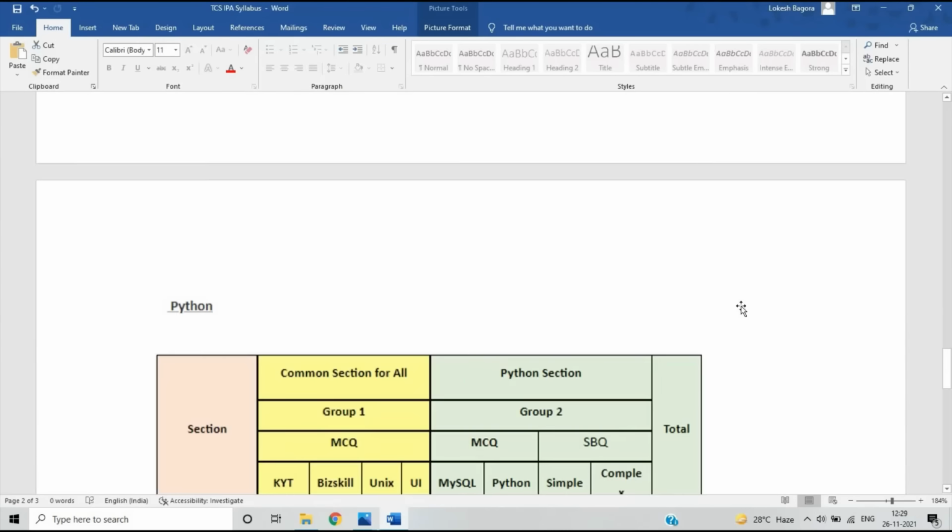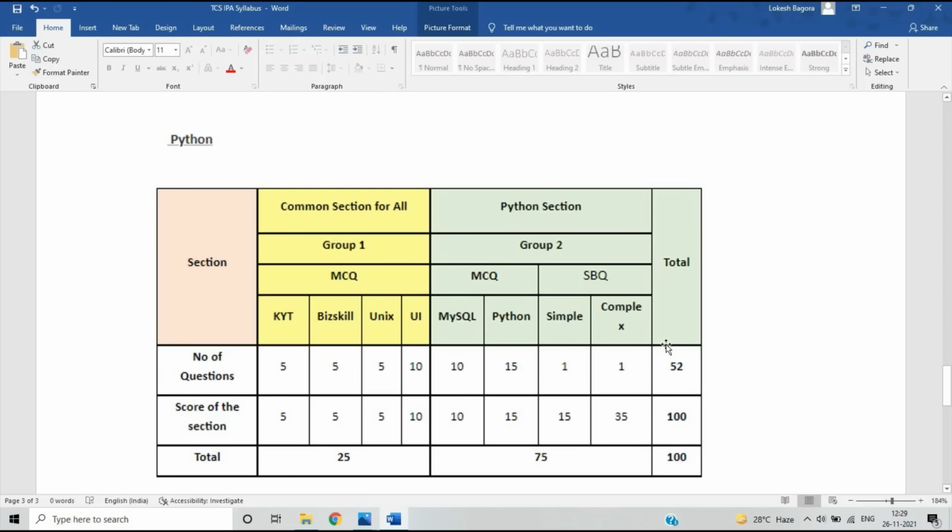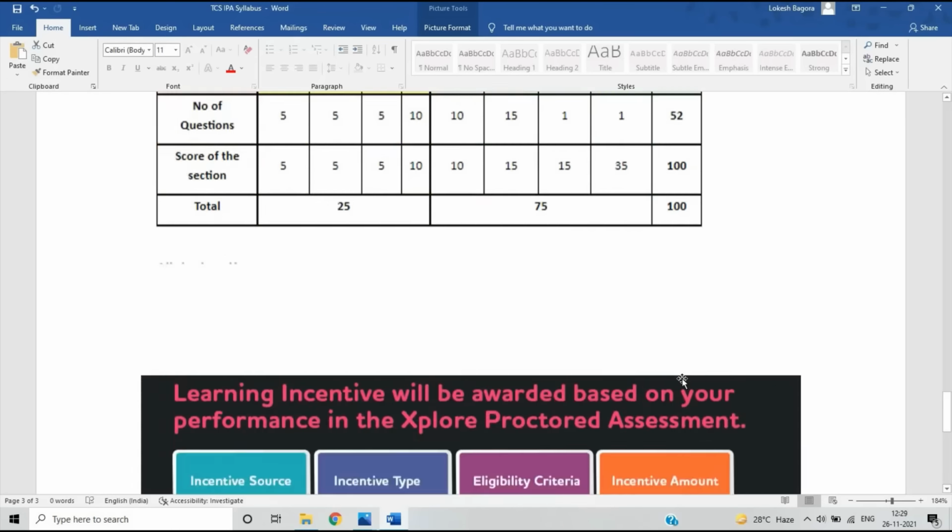After that, this is the Python syllabus. Group 1 is the same for Python and Java, and group 2 has MySQL and Python, simple and complex questions. What are the total number of questions and the particular timings for that?